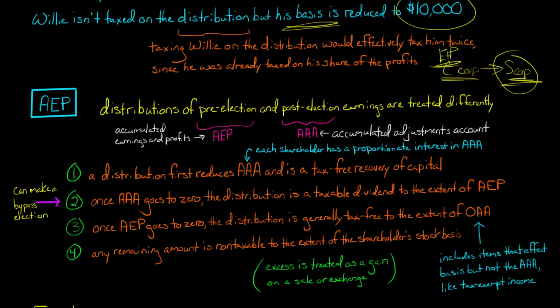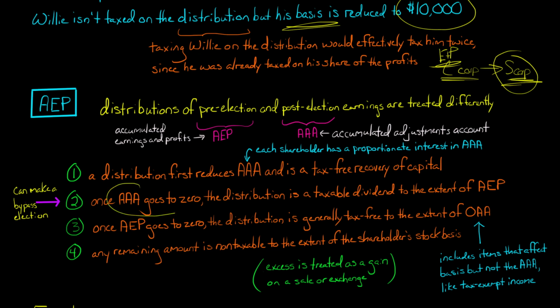So let's say the company has accumulated earnings and profits from the time it was a C Corp, and now it's an S Corp, and there's a distribution to a shareholder. The distribution is first going to reduce this accumulated adjustments account. So any distribution first comes out of any profits that have been accumulated since the company made the election to be an S Corp. To the extent that there's this AAA account, any distribution that comes out of that is a tax-free recovery of capital. So it's not going to be taxable to the shareholder.